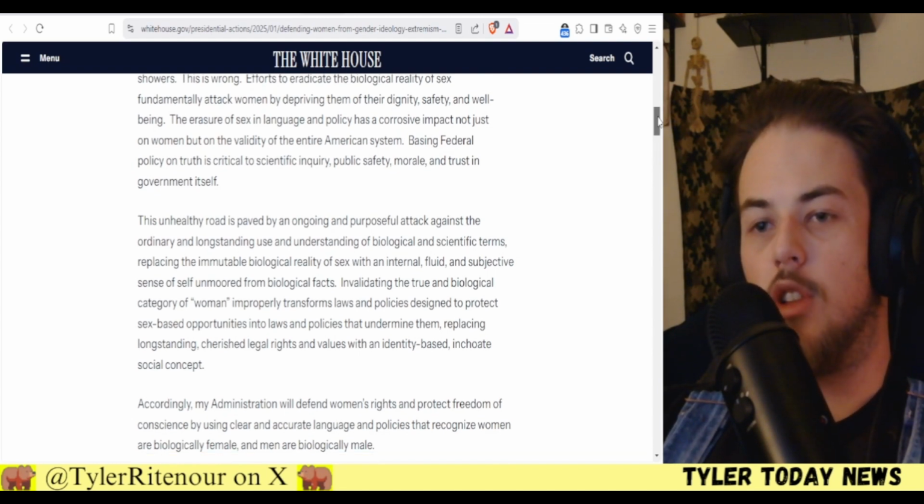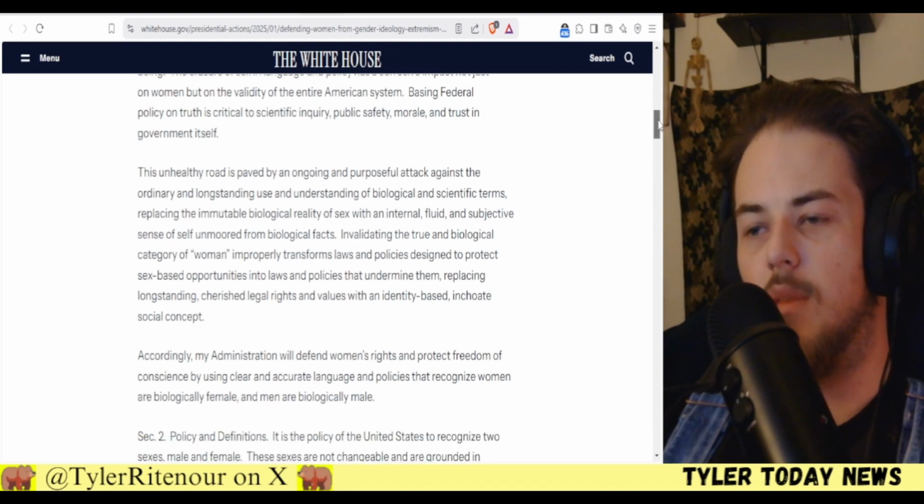"Basing federal policy on truth is critical to scientific inquiry, public safety, morale, and trust in government itself.